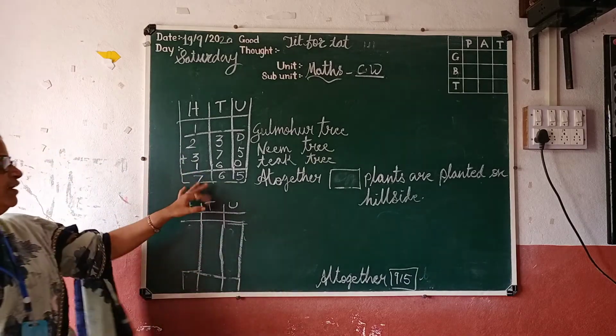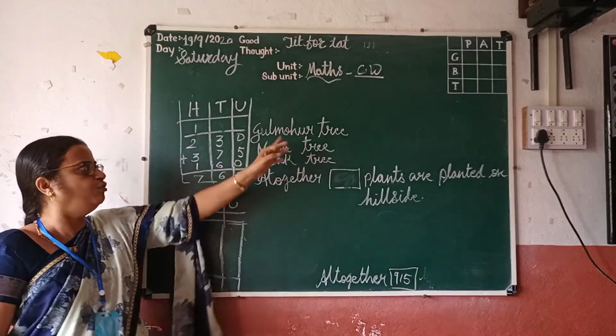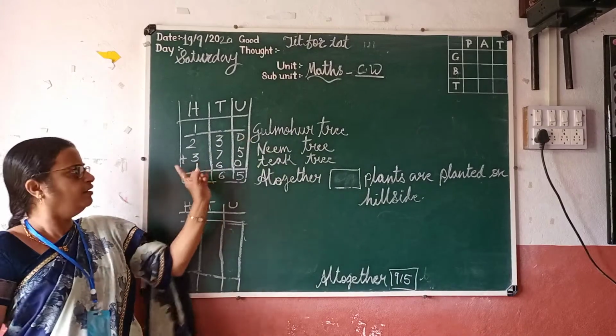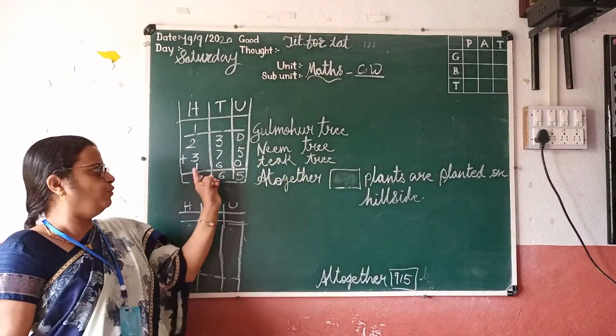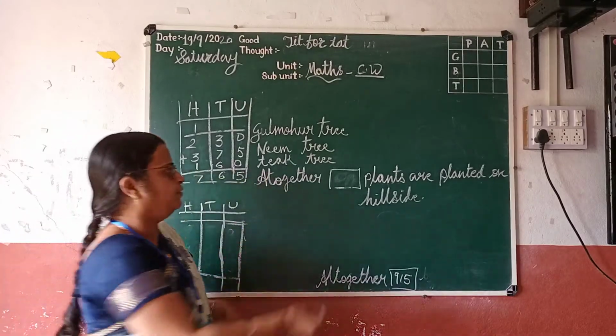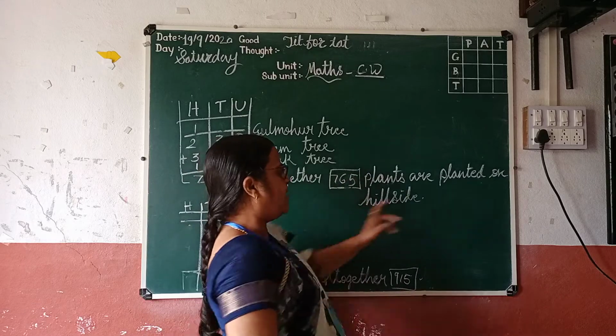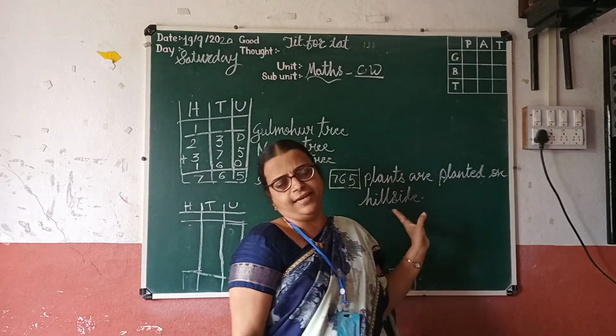It is 765. Gulmohar tree is 230, 375 neem tree and 160 teak tree. Altogether 765 plants are planted on the hillside.